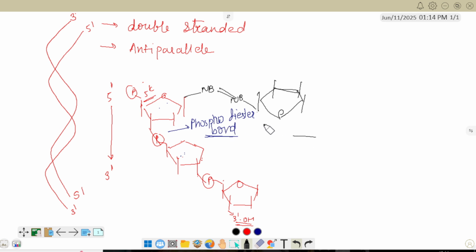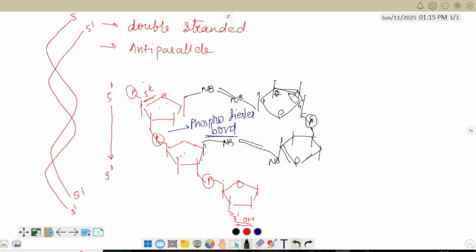This is the first carbon, second carbon, third carbon, fourth carbon, and this one is the fifth carbon. Again the fifth carbon will bond with the third carbon like this. Done. And again here there will be bonding between the nitrogen bases. Clear?